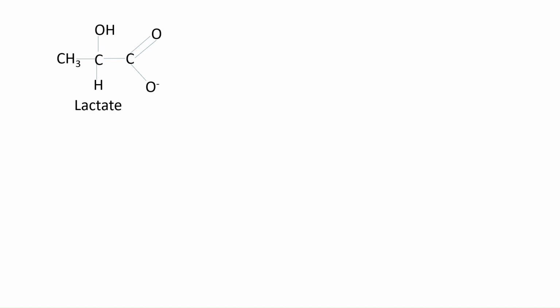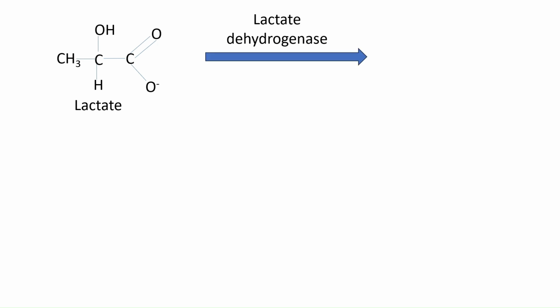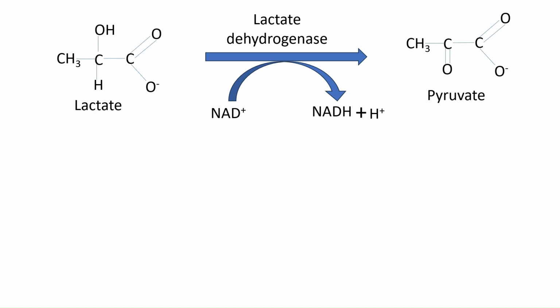Now, when lactate is the starting material for glucose, lactate is first converted to pyruvate in the cytosol of the liver cells, and this produces NADH in the cytosol.